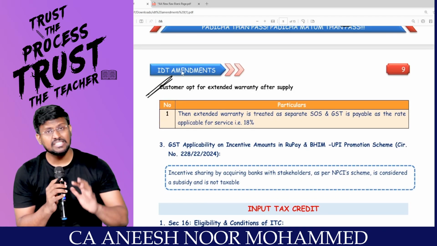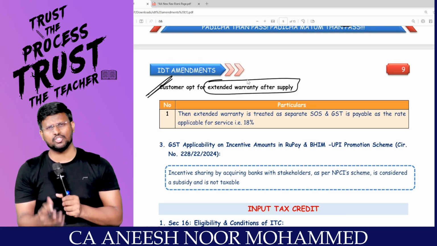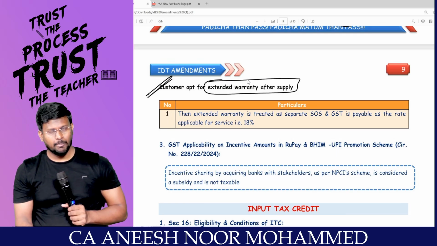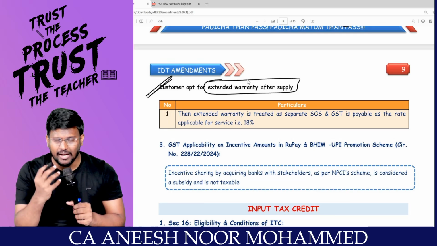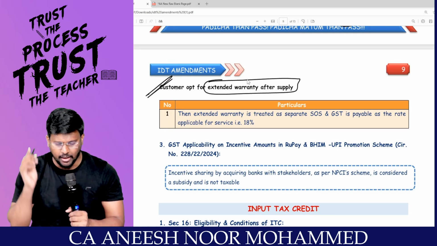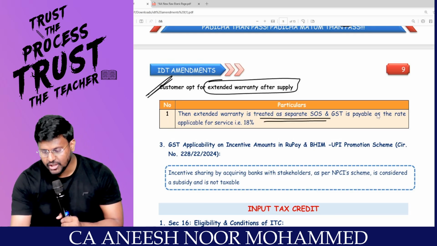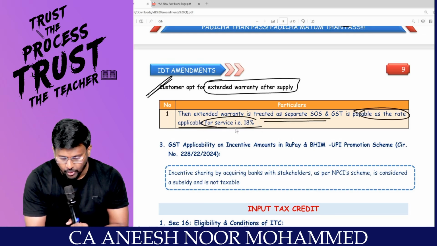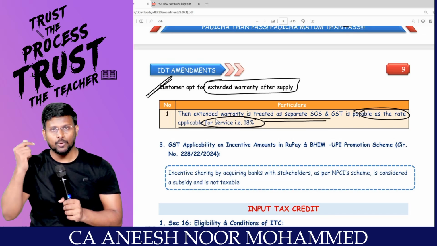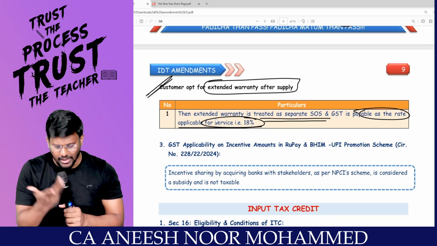If the customer opts for extended warranty after supply, it is not a composite supply. Because after the basic warranty period is over, they come again to the shop and say that I now want to put the extended warranty. Then the extended warranty is treated as a separate supply of service, and GST is payable at the rate applicable for the service, that is 18%. Now goods are with the 12% composite supply. After the supply period, my dear lovable students, it is 18%.